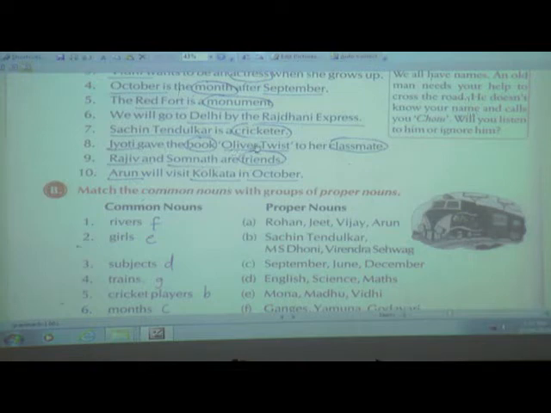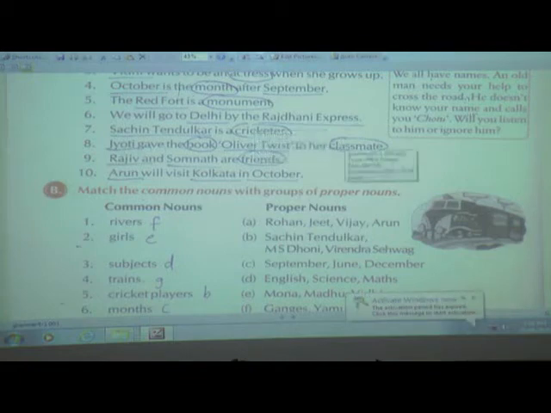Oliver Twist is the name of this book. So book is a common name, Oliver Twist is a special name, and to her classmate. Now her classmate may be a girl or a boy, but it is a common name. So you are going to circle this common noun, classmate, and underline Jyoti and Oliver Twist.